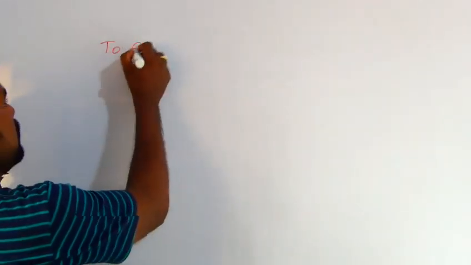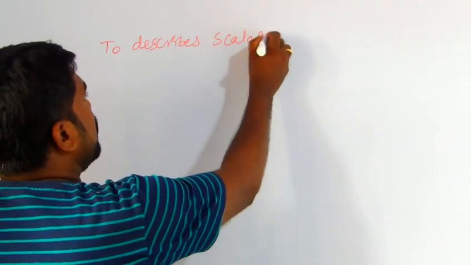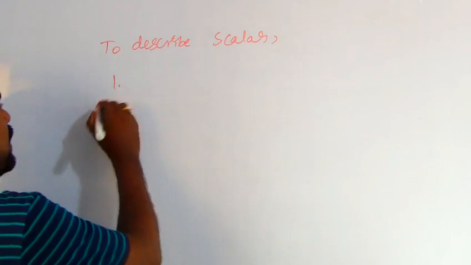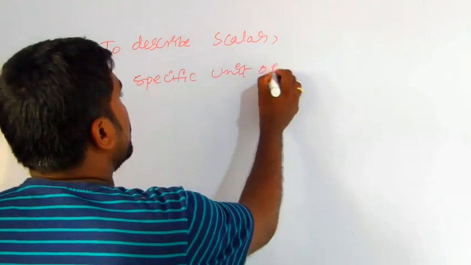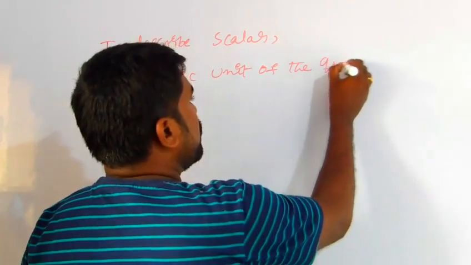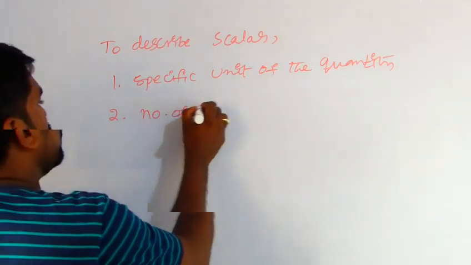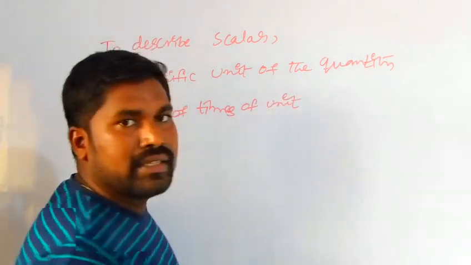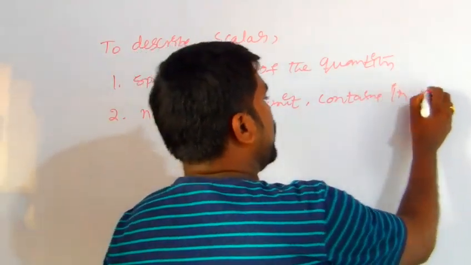To describe a scalar quantity, we require, first, the specific unit of the quantity, and second, the number of times the unit is contained in the quantity.